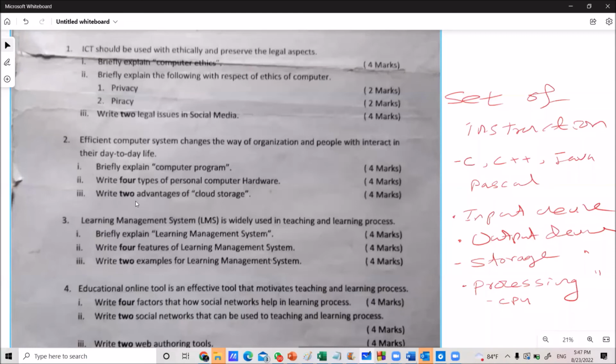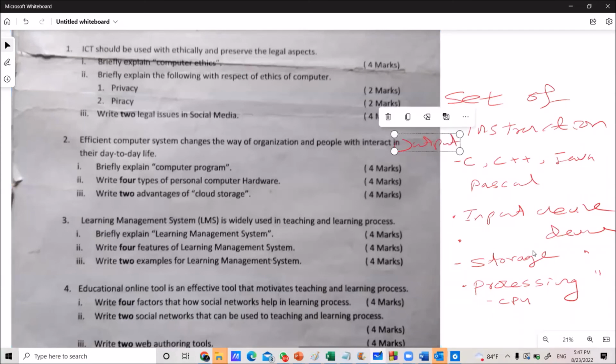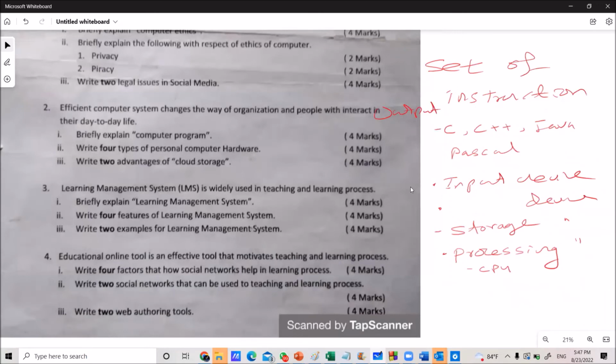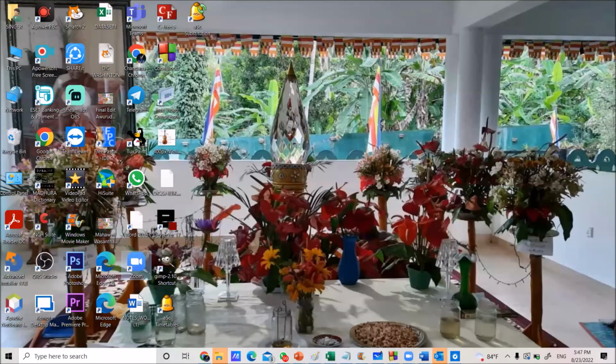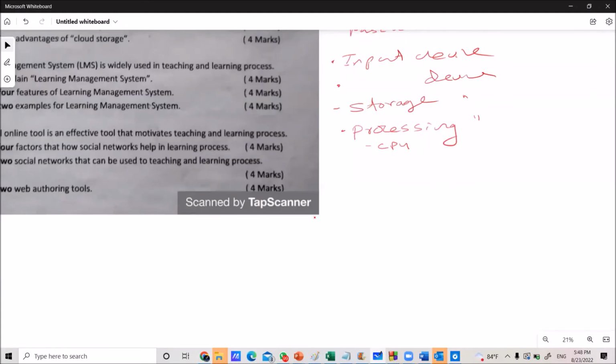And next question: write 2 advantages of cloud storage. What is the meaning of cloud storage? Normally we know normal storage. You can store your data in storage devices like a pen drive or hard disk, which are normal storage. Then what is cloud storage?